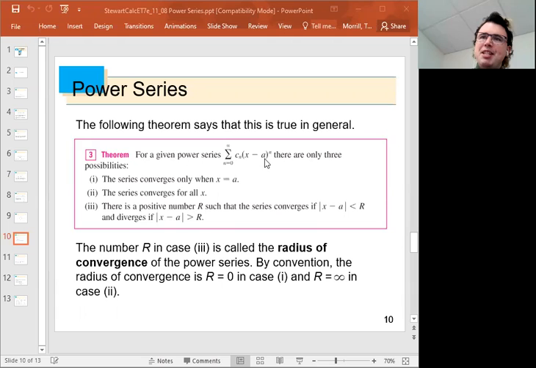Or there will be some positive number, here we're calling capital R, that controls how far away we can get from the number a and still get convergence. So we could go as far as positive R to the right. We could go as far as R to the left. Right? That would cover both cases for absolute value of x minus a is strictly less than R. And if we go any farther than that, if the distance from x to a is greater than R, then we will diverge. So far I'm just repeating what I said in the previous clip.